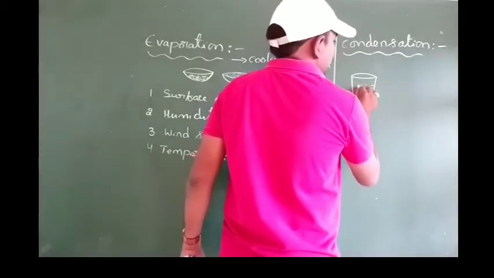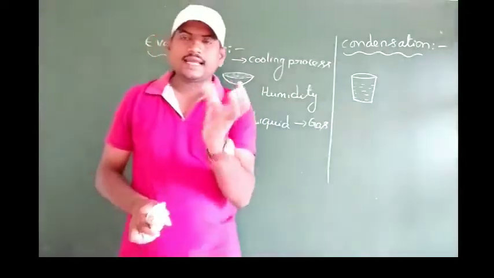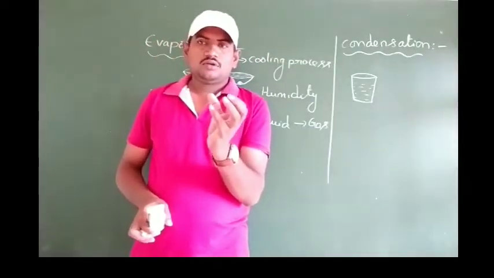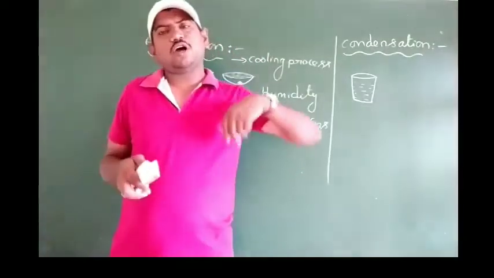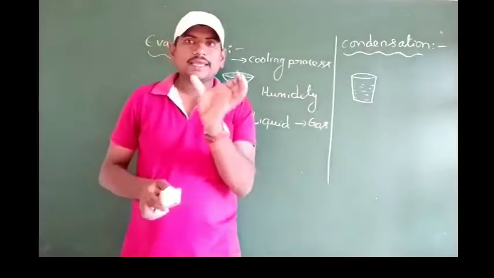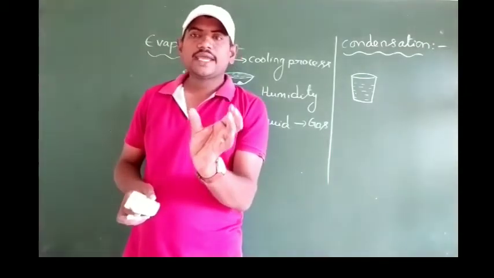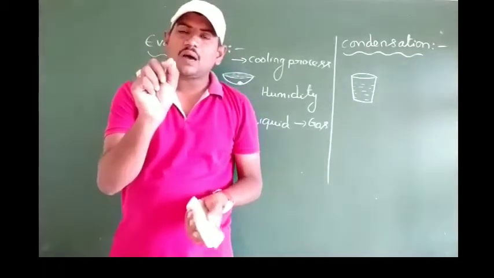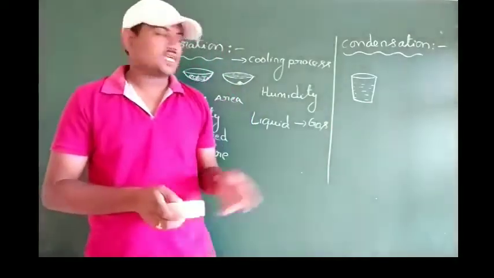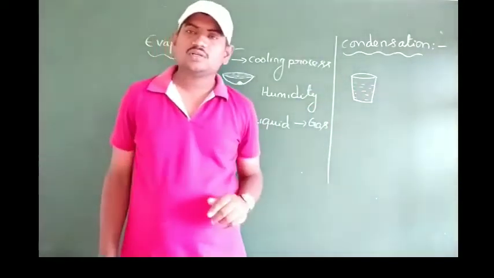If you pour some cold water or cool drink in a glass tumbler, it will be observed by all the students that after some time some droplets are formed even on the outside of the tumbler. How is it possible?